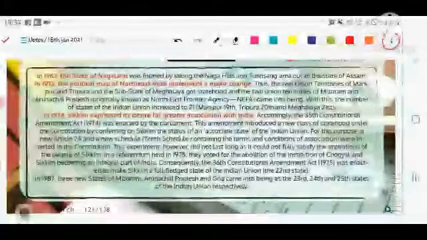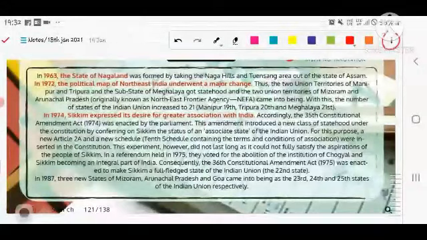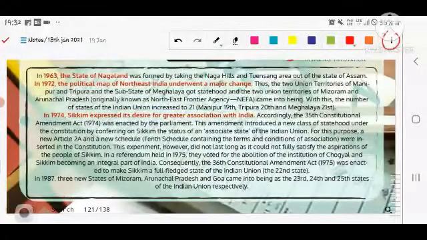In 1963, the state of Nagaland was formed by taking the Naga Hills and Tuensang area of the state of Assam. And in 1972, what is happening? Major political issues and uprisings in the area.